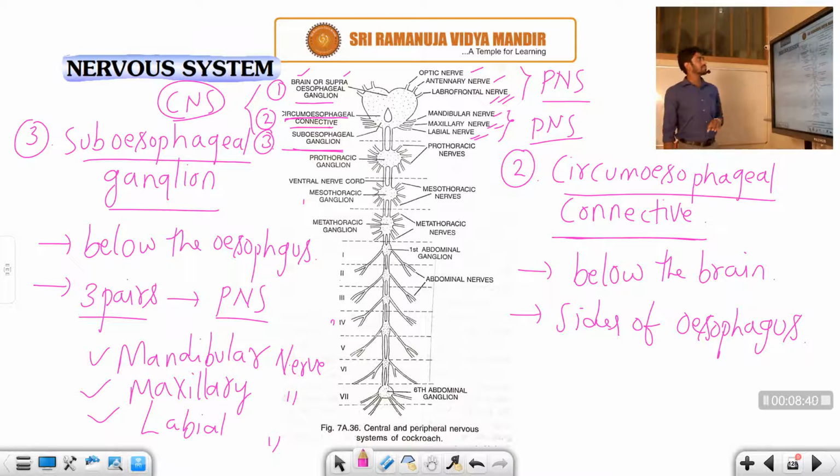Next, in the CNS part only, we will discuss the ventral nerve cord now. There is a double ventral nerve cord present. Okay, let us discuss the ventral nerve cord.